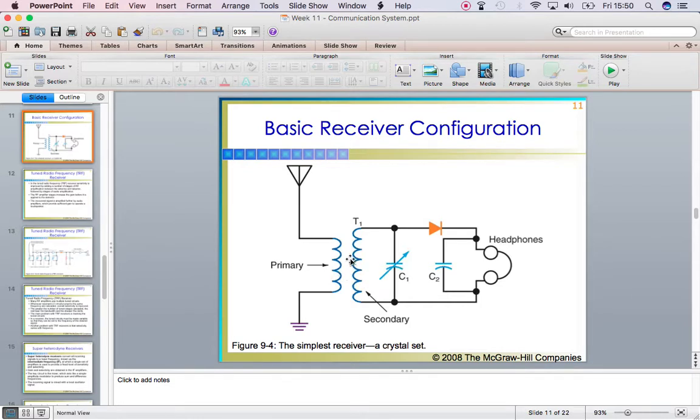So these will define the selectivity over here, and then this signal when selected is sent to the diode where the rectification is done, and this capacitor along with the diode acts as a demodulator, and then the recovered signal is sent to the headphones for hearing purposes. So this is a simple receiver which can be a simple AM receiver, and this is its construction and operation.